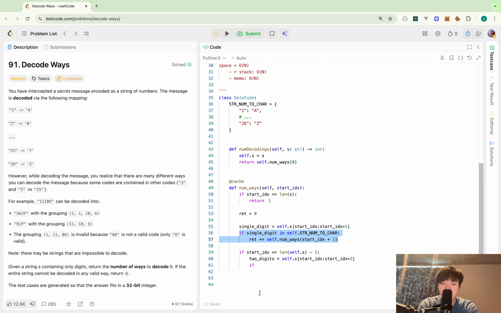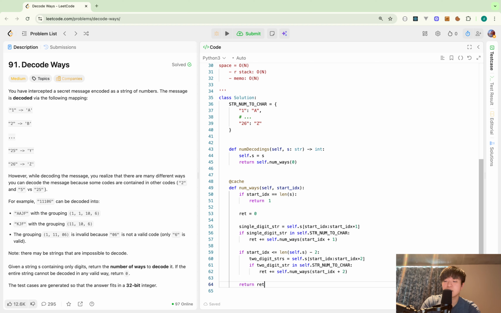And I do the same. Maybe I can rename this to string 2-digit string in string num to char. Yes, in that case, I add this. Then I return read. Okay, so this is it.